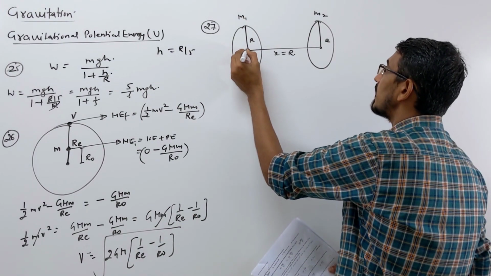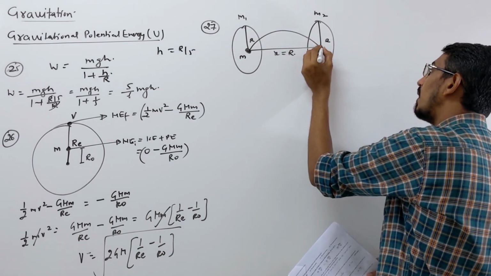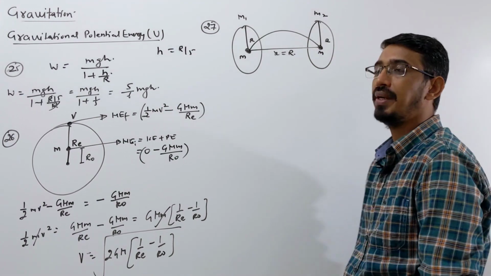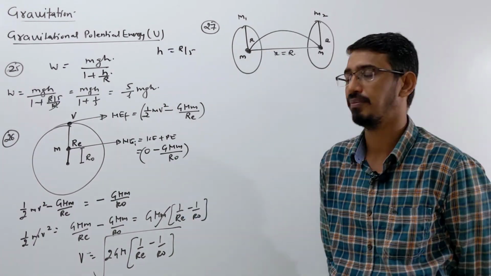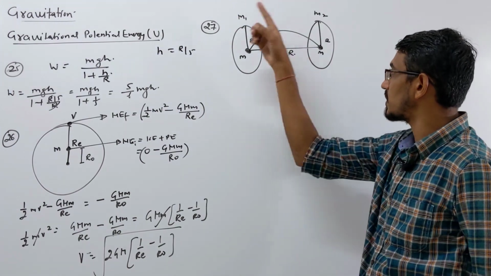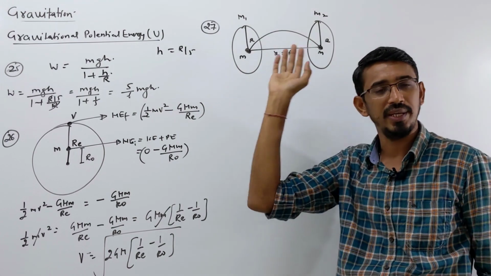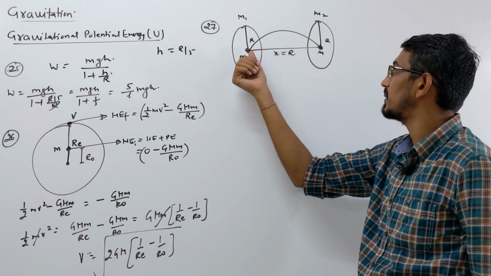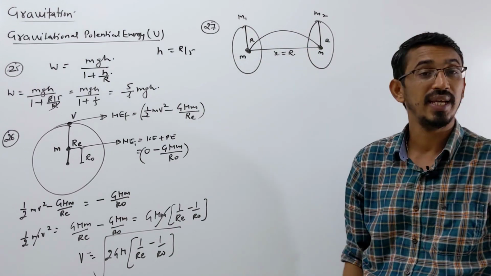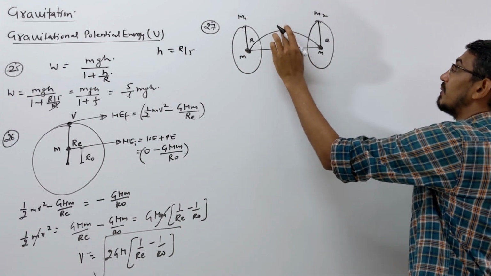Suppose you put a small mass m here and you want to move it from here to here, how much work will be done? Exactly the same question is asked in electrostatics also. They said two charged rings are there, one has charge q1, the other has charge q2, of same or different radius, placed coaxially. Then what is the work done in moving one charge from the center of this ring to the center of that ring? Exactly the same question. Now watch carefully what we will do.